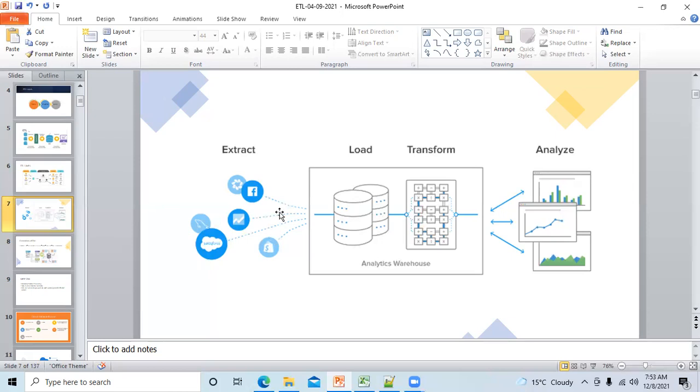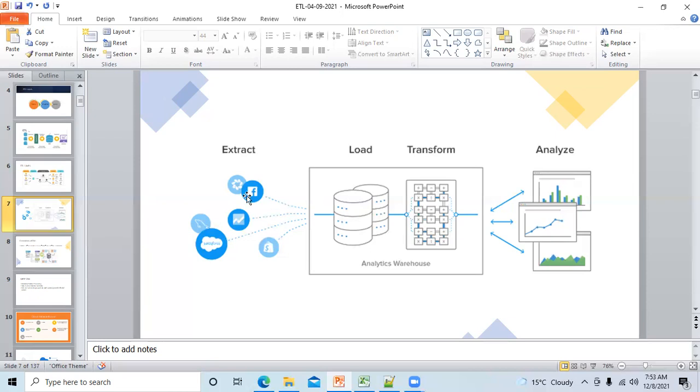Now in ELT, what happened? You are getting data from multiple sources. After this, you will directly load all this data here. Whatever data you are getting, you will load it here. You're not bothered about which is structured data, which is unstructured data, which is organized data, which is relational data, nothing. You will just dump all the data in one database. After loading the data, you will apply some logic. You can see here it is mentioned plus, minus, multiplication, or whatever formula you want, you will apply after this in the transformation.